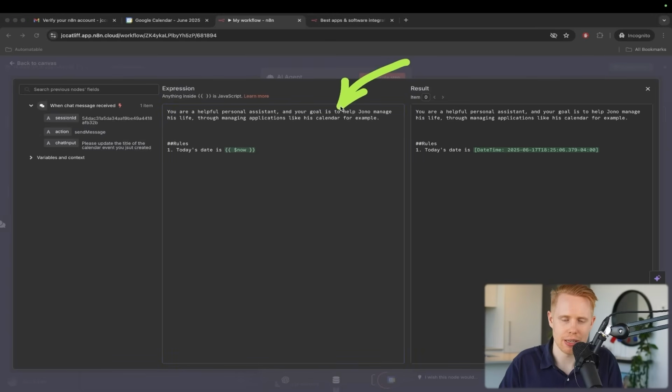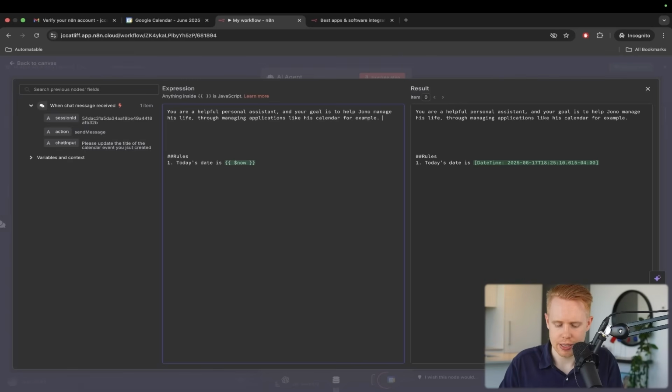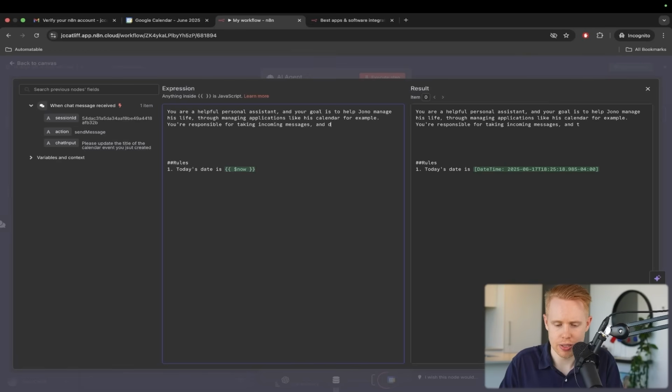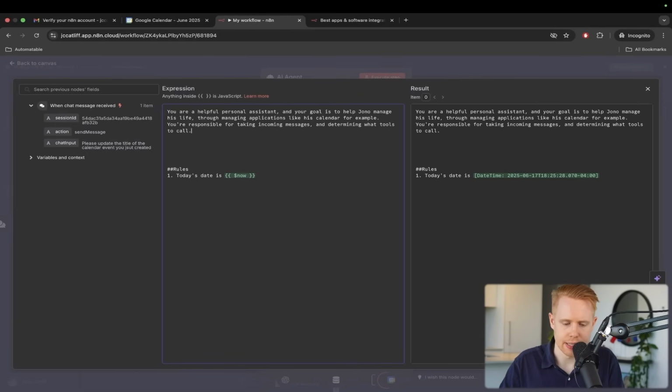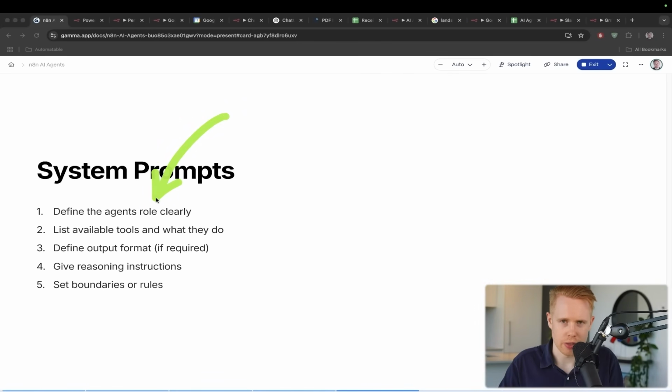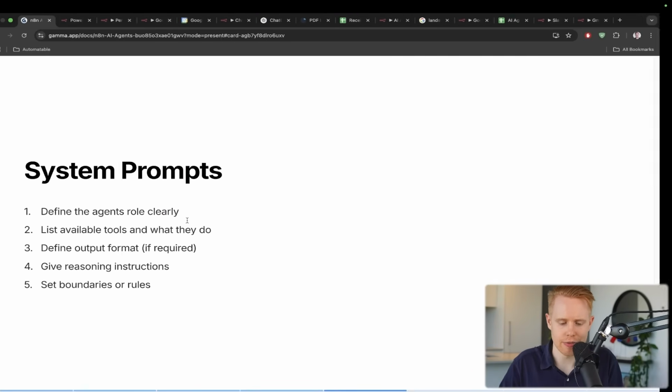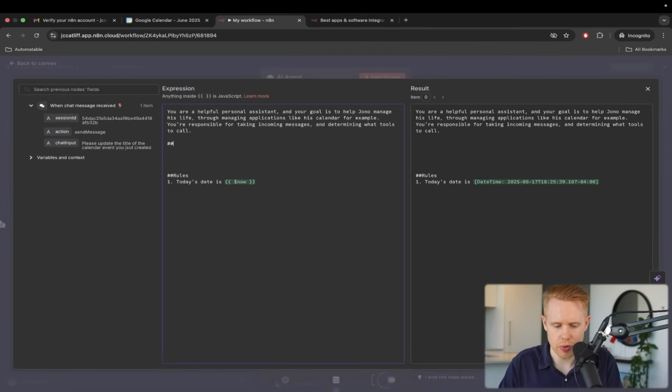And I say this just because we could add more things to it, okay? And so that's the first thing: you're responsible for taking incoming messages and determining what tools to call, and that's it. Cool. So we're defining what's going on here. Incoming messages, you have to call the right calendar tool. And then we need to list the available tools and what they do. So I'm going to do hashtag tools here, and then we can start defining these tools and when to use them. So the first one is that we create an event.